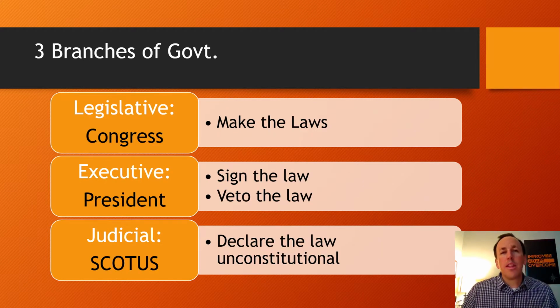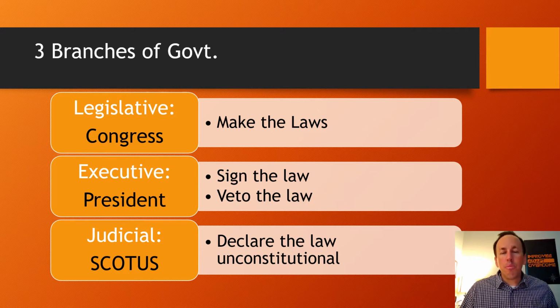So, what's the legislative branch called? Like the actual place where they make the laws. That's called Congress. Okay? In the executive branch, there's a lot to it, but who is the head of the executive branch? The president. You can think about it like this. The chief executive officer is the person that runs the company. The chief executive officer of the United States is the president. So think CEO, executive, president. Does that make sense? Okay.